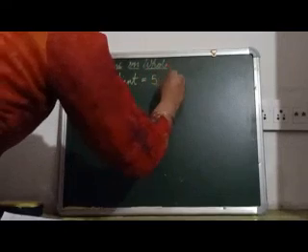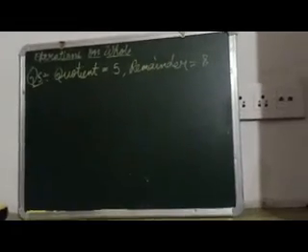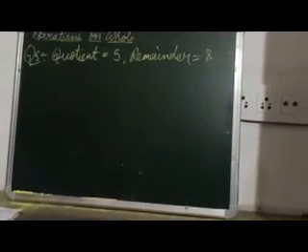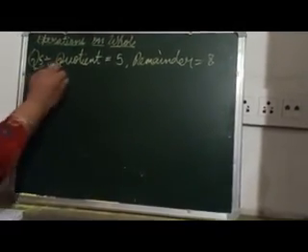Now we are proceeding with the statement sums. So fifth question: find A if A divided by 9 gives quotient 5 and remainder 8. Now we are given the quotient is 5 and the remainder is 8, and we have to calculate the value of A. Now we know that A here is the dividend.